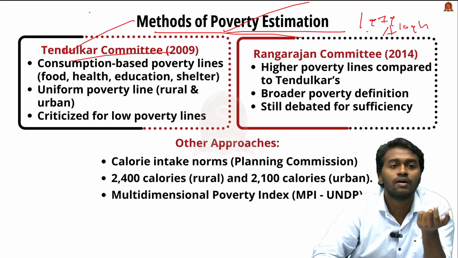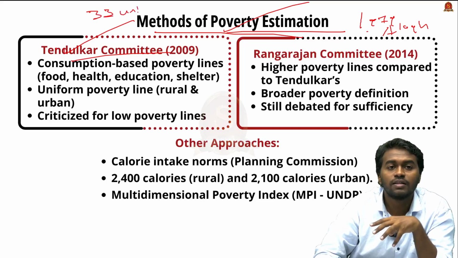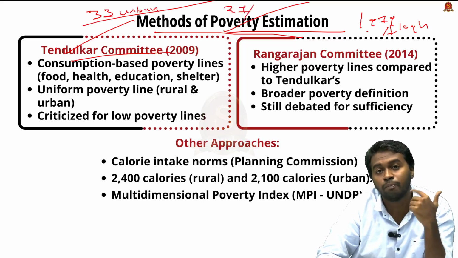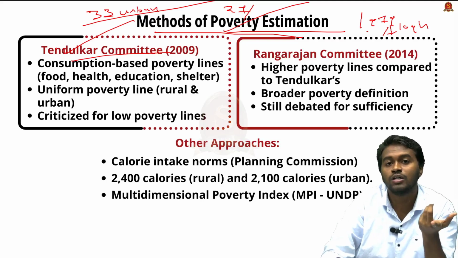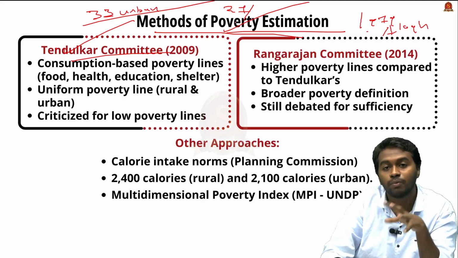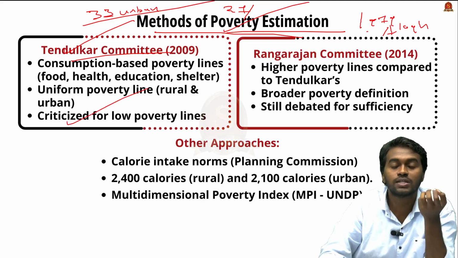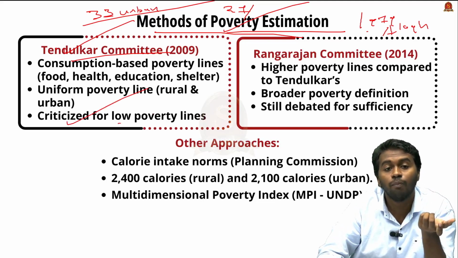In the urban area, the income per day should be 33, and in the rural area, the income per day should be 27. If a person cannot get this much income, then he will be considered as living below the poverty line. And this committee was criticized for fixing a low poverty line.